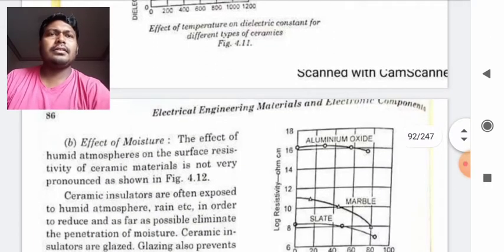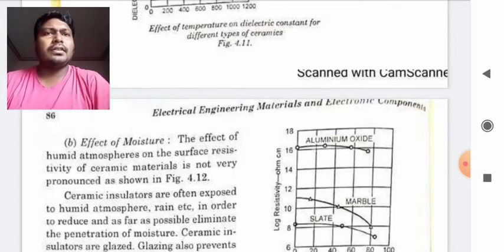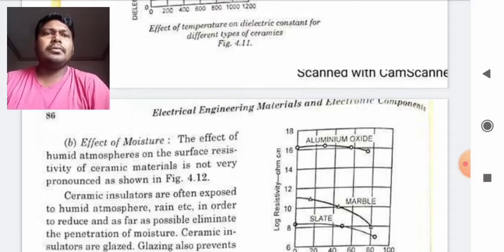Now we will discuss the effect of moisture on porcelain. The effect of humid atmosphere on the surface resistivity of ceramic material is not very pronounced. Ceramic insulators are often exposed to humid atmosphere, rain, etc., so in order to reduce, as far as possible, or eliminate the penetration of moisture,